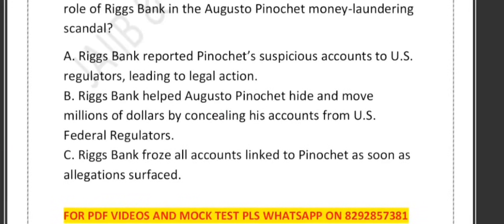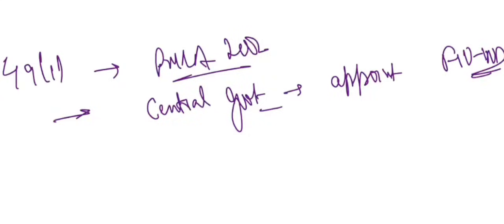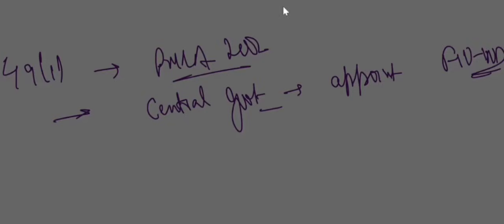So which option correctly describes it? That's what the question is. Let's understand the real story behind this scandal in the simplest terms possible. What is this Pinochet account all about? Basically, there was a bank. The bank name was Riggs Bank.